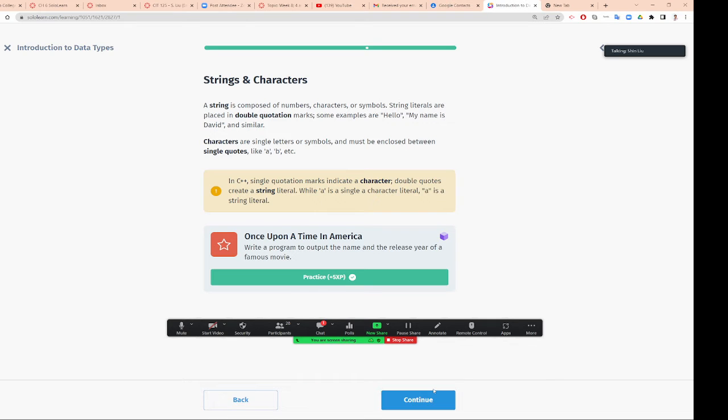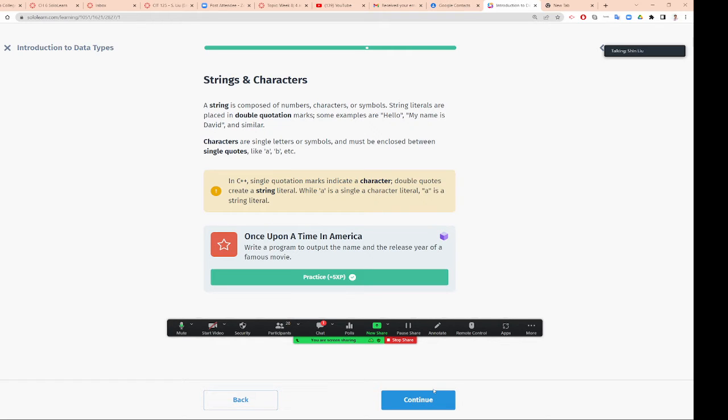All right, so we're going to learn string and character. We practice string for a while. A string is composed of numbers, characters, or symbols. String literals are placed in double quotation marks. If we see a string, it has to be surrounded by double quotation marks. Some examples like "hello, my name is David."